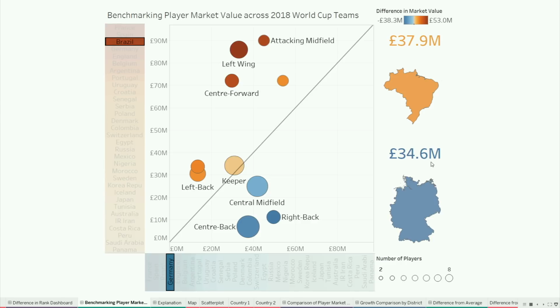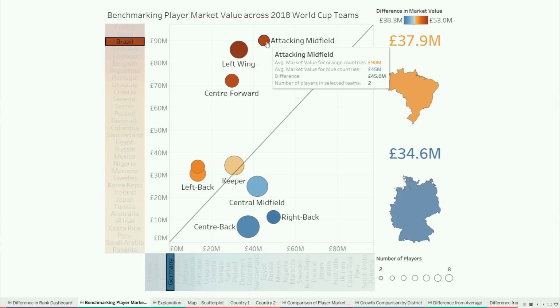And so then, now what if you want to compare their market values split by players? So this number here corresponds to the vertical axis, and this number here corresponds to the horizontal axis. So it's then splitting it out by different position, so you can see which one of these teams is better at which positions. So for example, here, attacking midfield, Brazil's average player value is 90 million, while Germany's is 45 million.